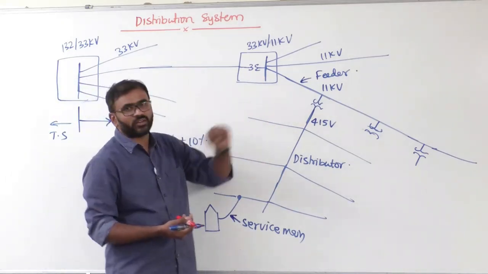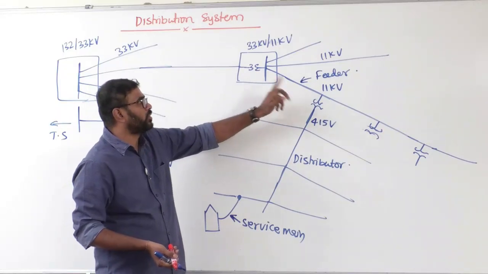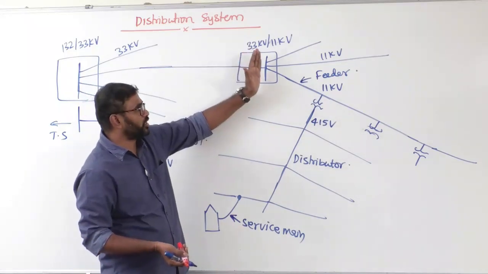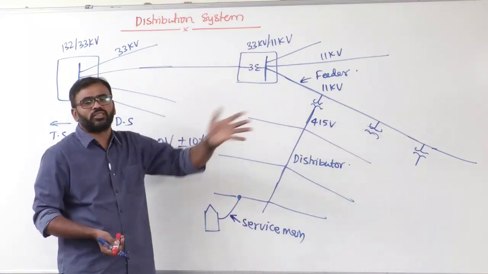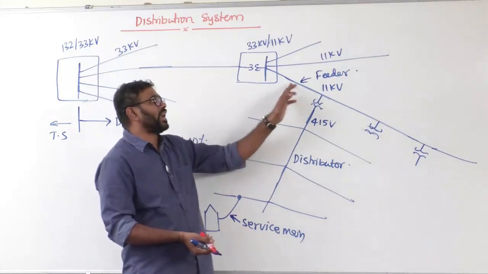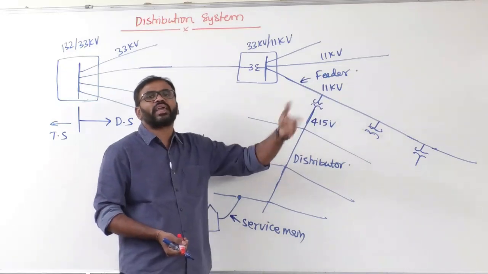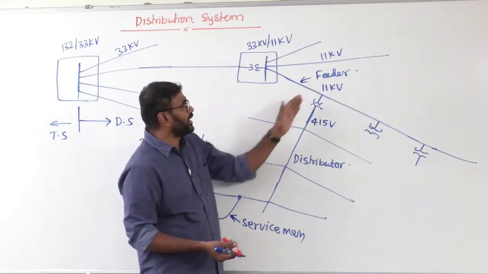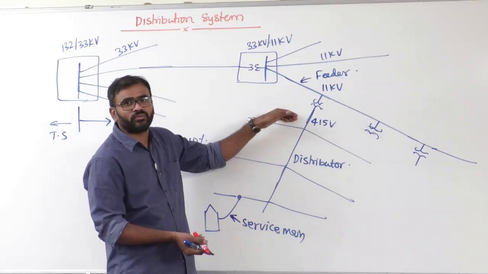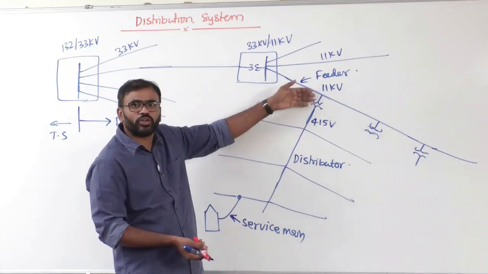Clear? Now next one is the feeder. A feeder is a line or conductor which connects the major substation with the DTR or distributor. Now that is called simply a feeder. But when you are calculating the size of the feeder, the current carrying capacity is the main criterion. That means the size of the feeder is selected based on current carrying capacity. Clear? Because the consumers are not connected to the feeder. Correct or not? So after the feeder we have a DTR. You can play with the turns ratio of this DTR, so that you are able to